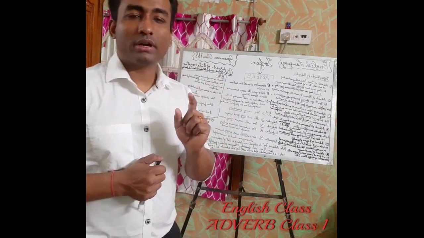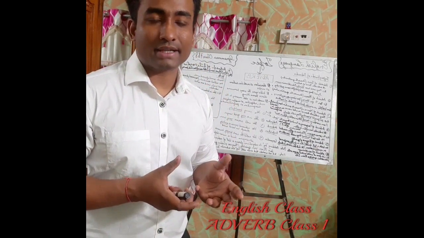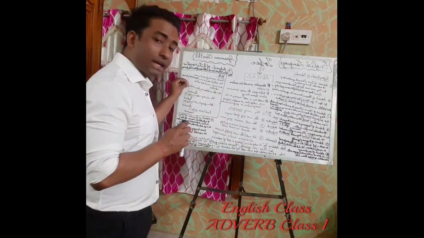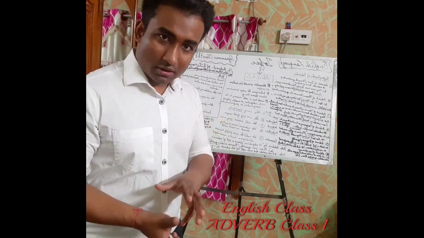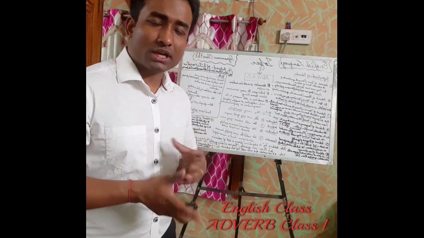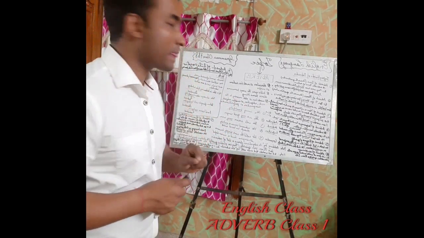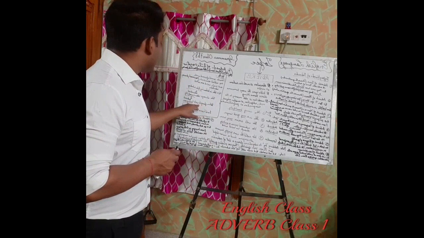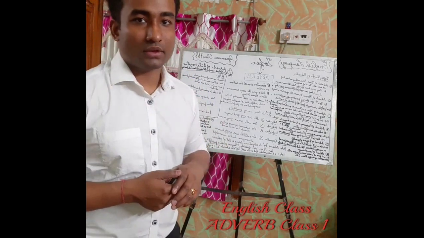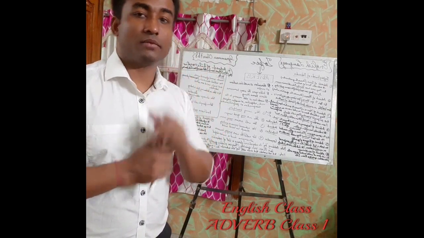So any one word which describes a verb, adverb, adjective, preposition, or conjunction, that's an adverb. But when there are two or three words together that describe any verb, adverb, adjective, preposition, or conjunction, then those are called adverbial phrases or adverbials. John played well last year. Again, this is an adverbial because more than one word is there. Last year together is an adverbial.